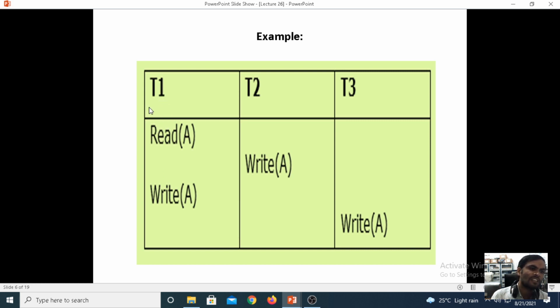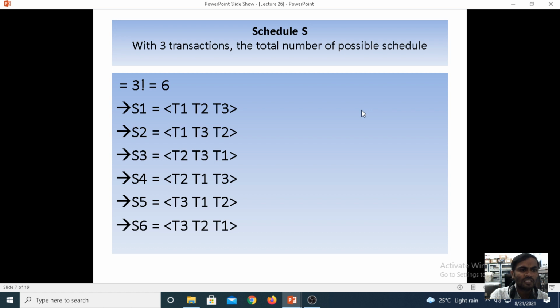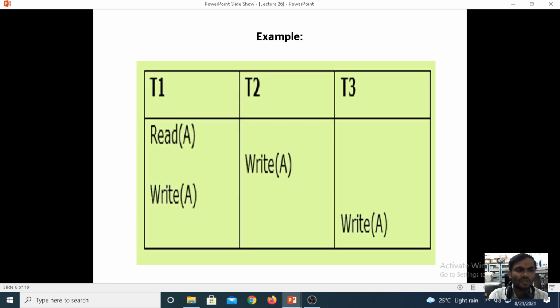After executing the T1 transaction, it goes to T2. After executing T2, it goes to T3. As for the schedule S, the possibility is S1. Now we are considering the S1 schedule. Under the S1 schedule, the possibilities of the transaction execution are three.